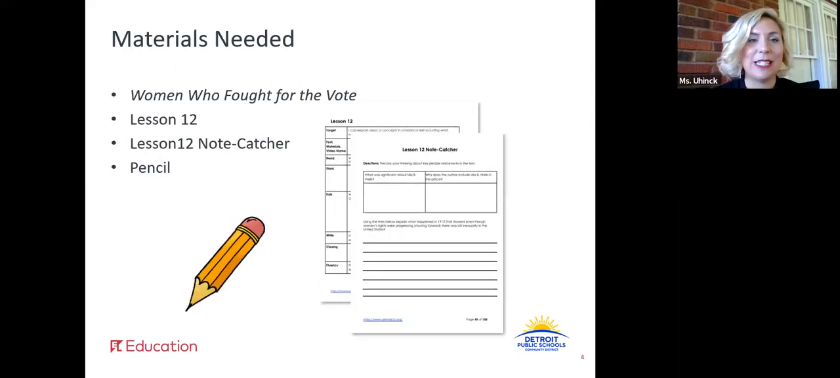All right, let's gather our materials. You're going to need your text, Women Who Fought for the Vote. You're going to need a lesson 12. You're going to need your lesson 12 note catcher and a sharpened pencil. Pause this video and gather your materials now. All right, now that we have everything we need, let's get started.